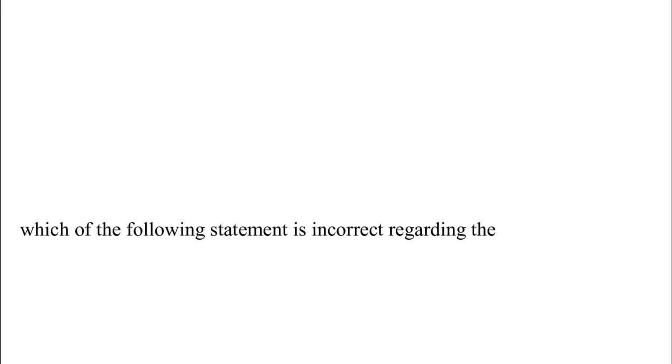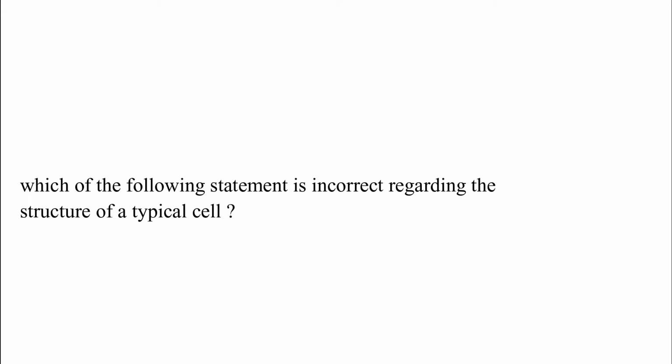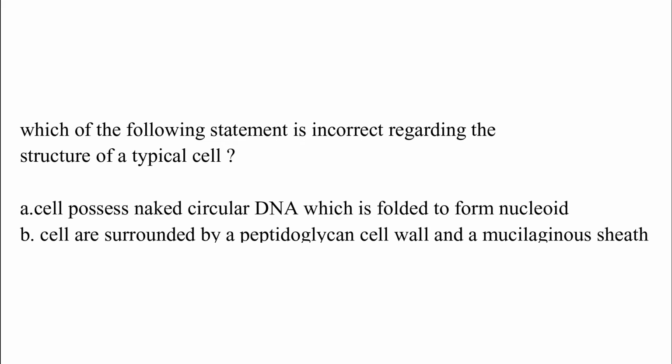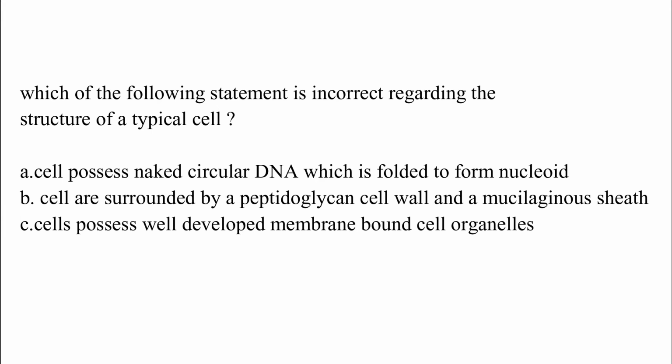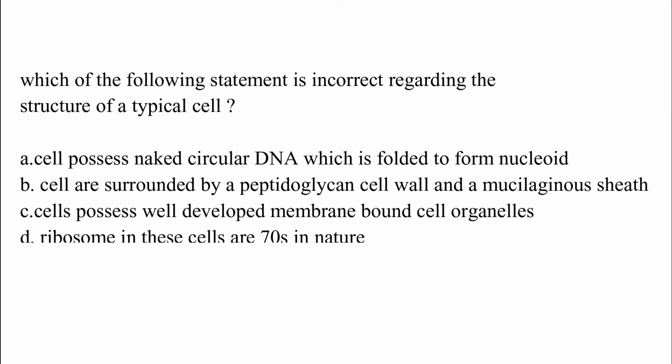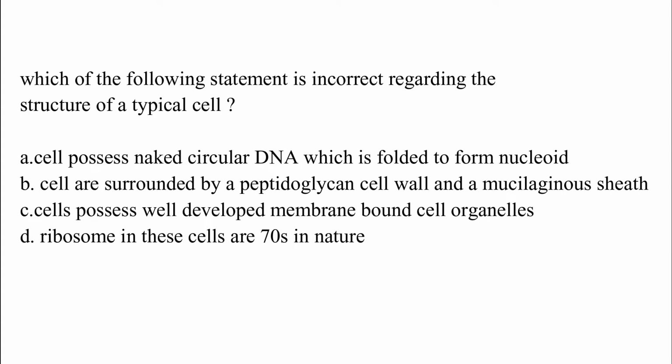Which of the following statements is incorrect regarding the structure of a typical bacterial cell? Option A, cell possesses naked circular DNA which is folded to form nucleoid. Option B, cells are surrounded by a peptidoglycan cell wall and a mucilaginous sheath. Option C, cell possesses well-developed membrane-bound cell organelles. Option D, ribosomes in the cell are 70S in nature. The correct answer is option C, which is cell possesses well-developed membrane-bound cell organelles.